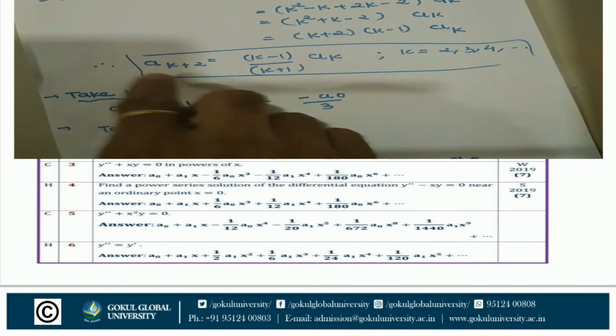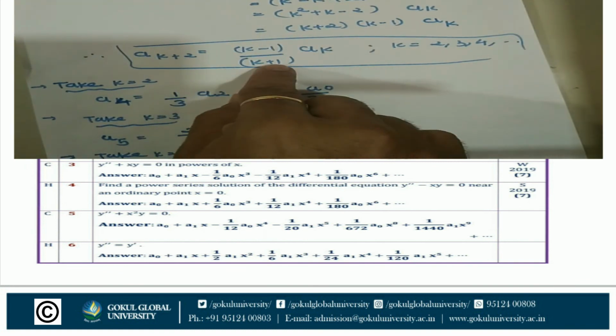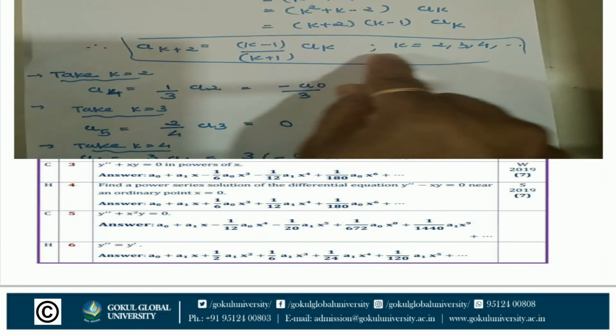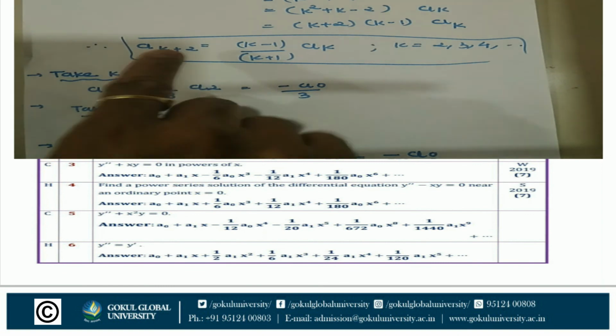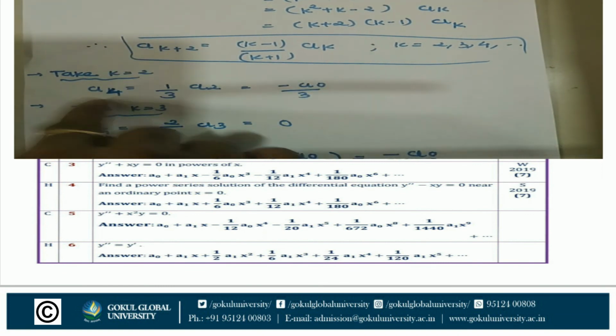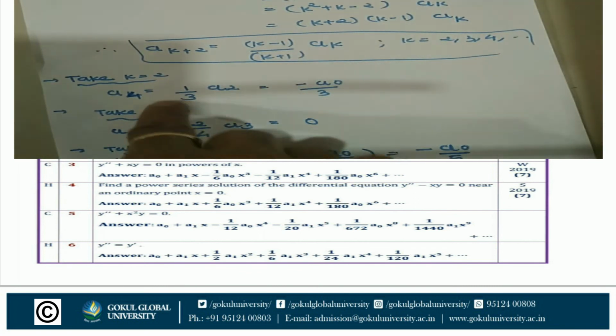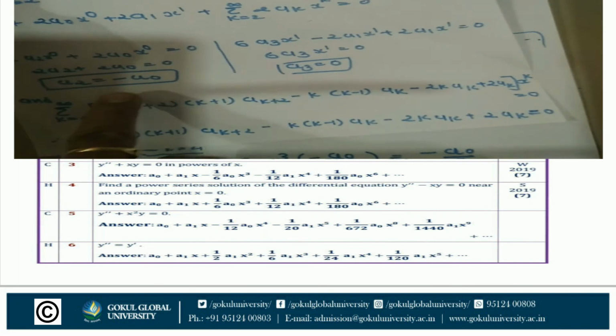Here the given recurrence relation is a_{k+2} equal to (k minus 1) divided by (k plus 1) times ak, for k is equal to 2, 3, 4, 5. Take k is equal to 2. So a4 is equal to 1 by 3 a2. The value of a2 is equal to minus a0.